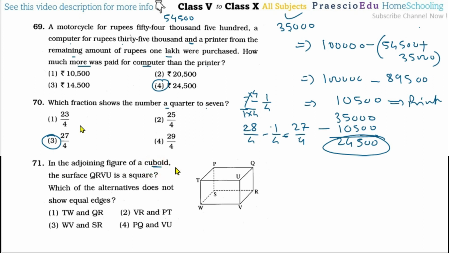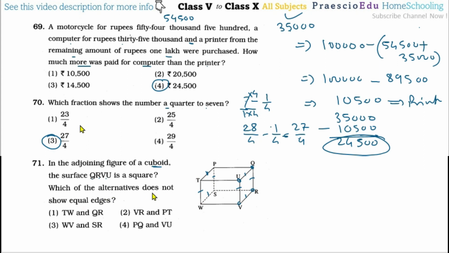Now this is a cuboid, means all the opposite edges are equal, even the opposite faces are also equal, and all are rectangular in shape. Now the surface QRVU, now Q, R, V and U, these 4 vertices are making this surface. Now this is a square, so this side, this side, this side, and this side are the same, even their opposite sides, this one and this one, are also the same.